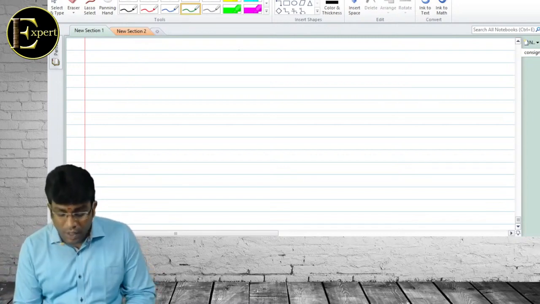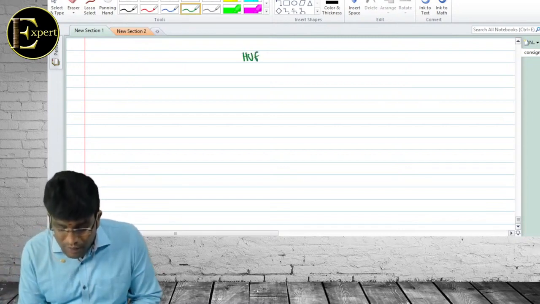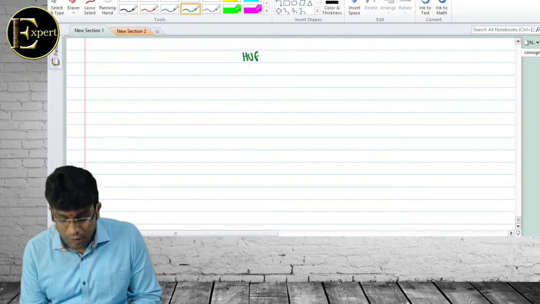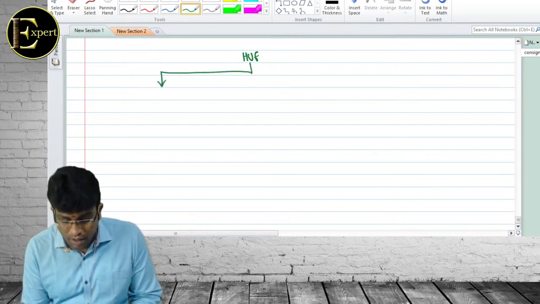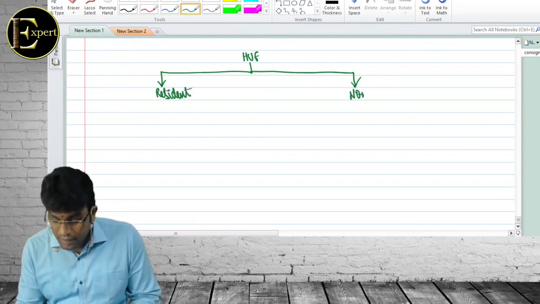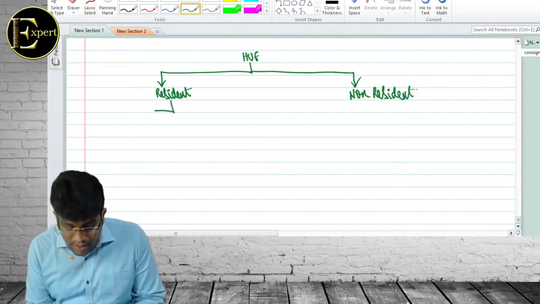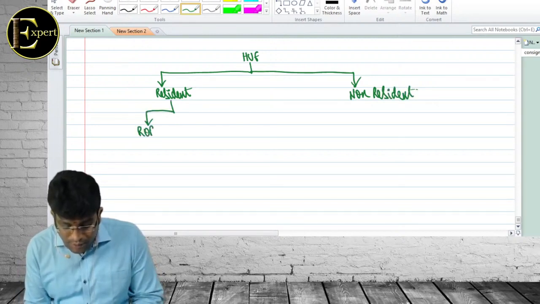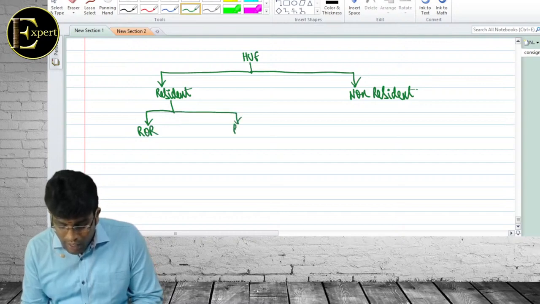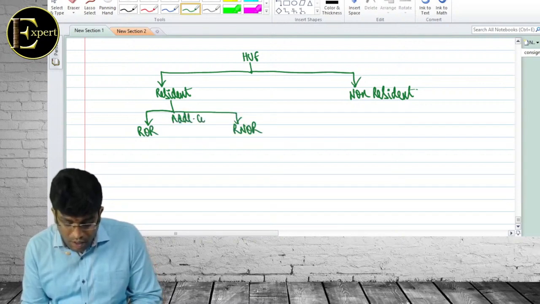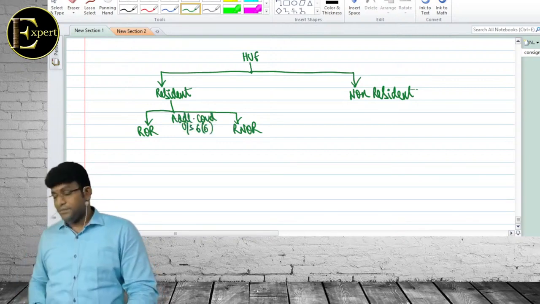Let me talk about the residential status of HUF. We have got 2 categories. Number 1, resident. Number 2, non-resident. And this resident is further classified into ROR and RNOR, for which additional conditions are given under section 6(6).